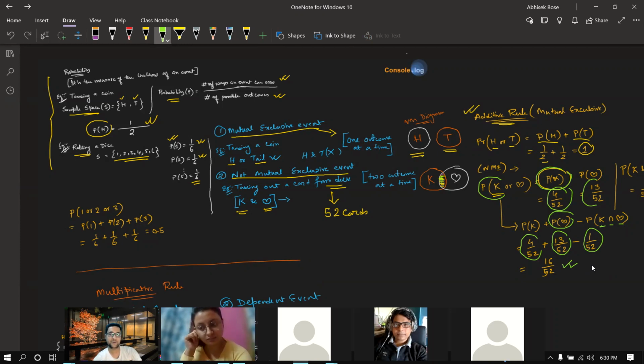Now think about what will happen if I say from rolling a dice only, how much probability is there? So see, there are two formulas. One for mutually exclusive events, where I am only adding. For non-mutually exclusive events, I am adding two things minus the intersection between those two. It will come like tossing a coin only, because with a dice only a single number comes at a time, like a toss of a coin.